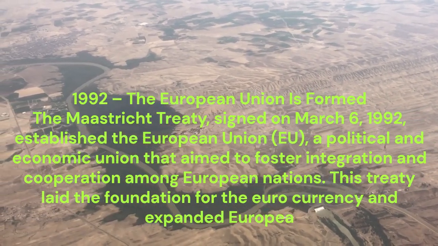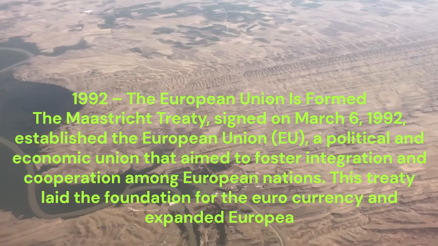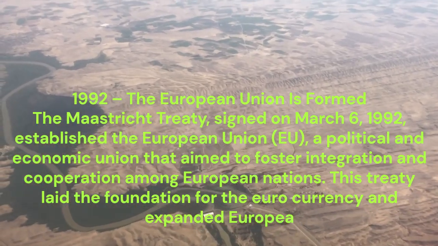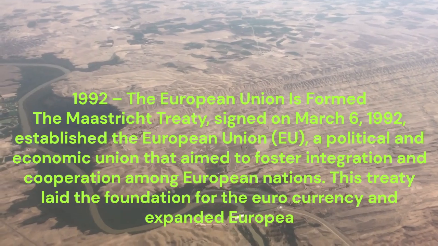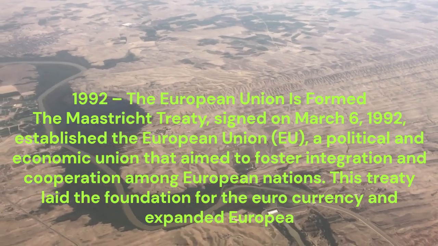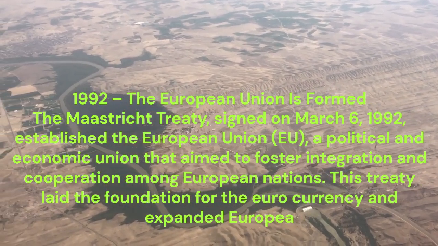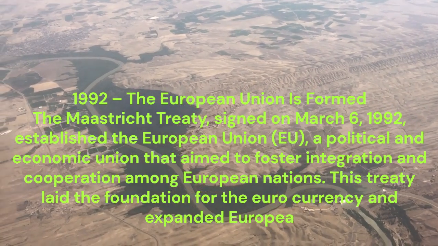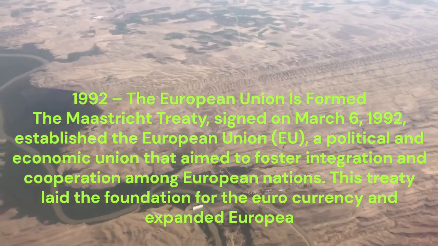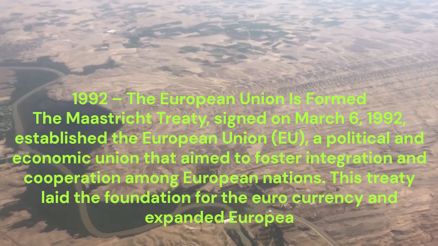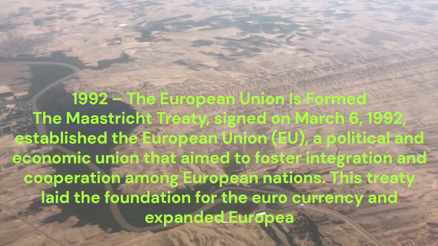1992, the European Union is formed. The Maastricht Treaty, signed on March 6, 1992, established the European Union (EU), a political and economic union that aimed to foster integration and cooperation among European nations. This treaty laid the foundation for the euro currency and expanded European cooperation.